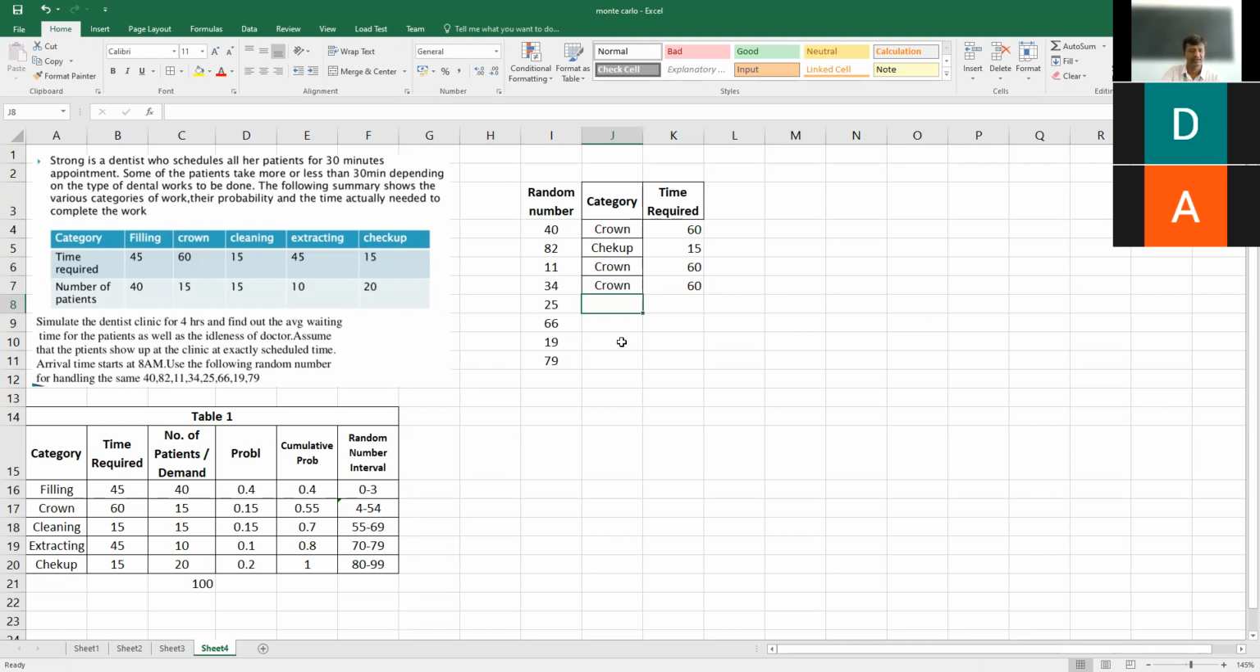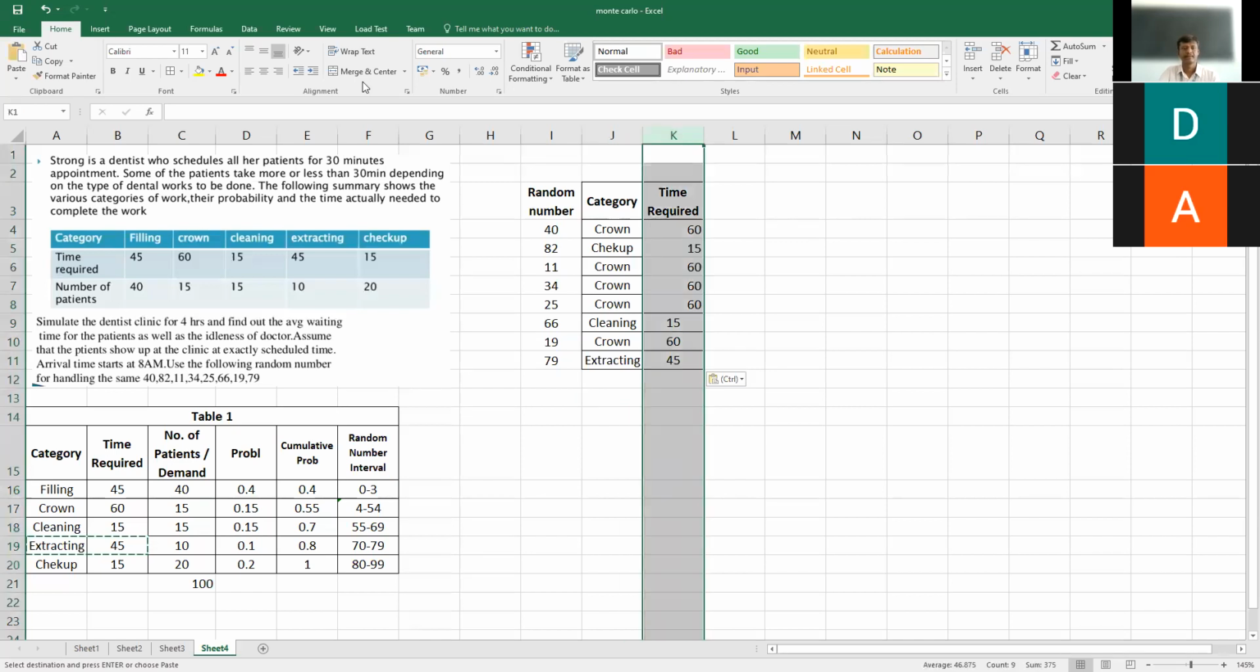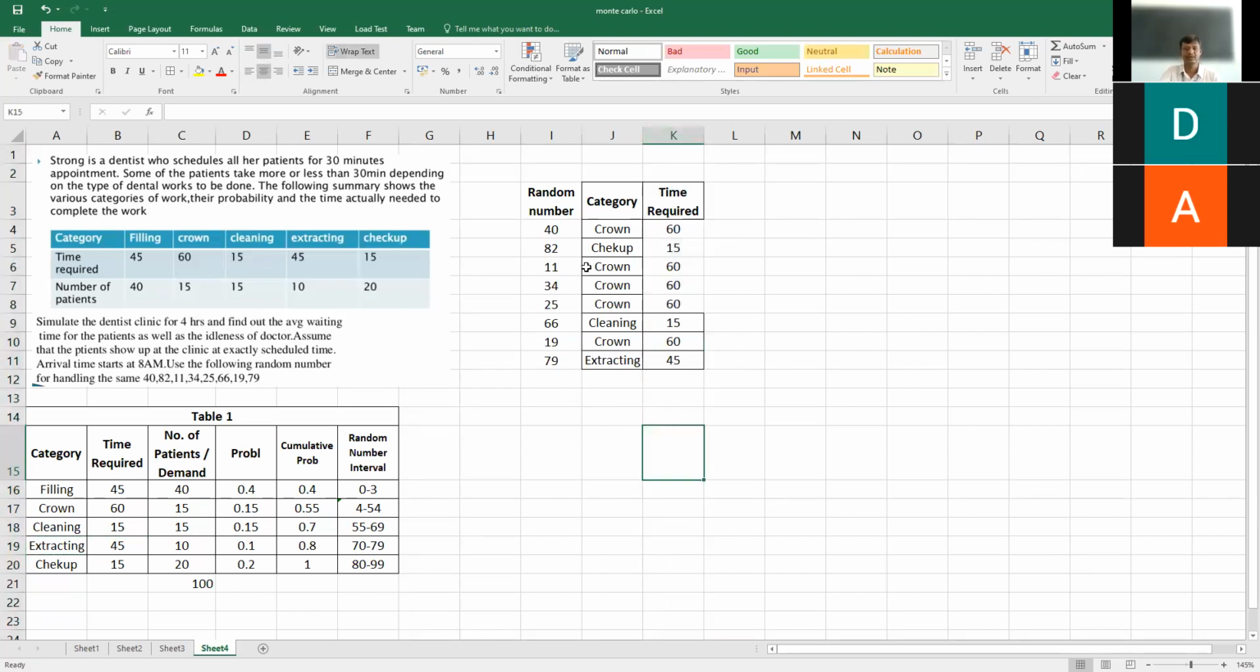34 also comes under crowning. 25, again crowning. 66 comes between 55 and 69, so it is cleaning. 19 comes between 4 and 54, so it is again crowning. 79 comes between 70 and 79. It is about extracting. Now we got the table.